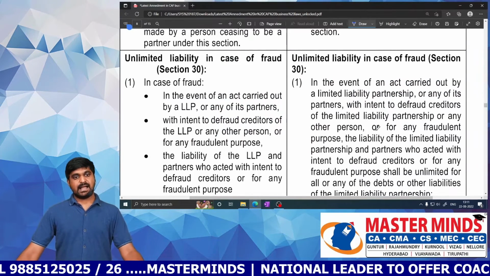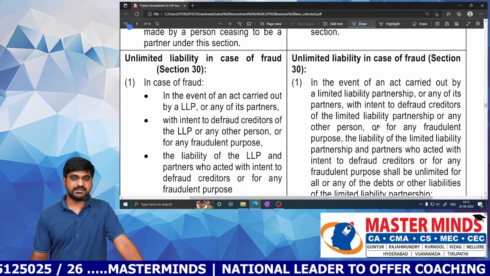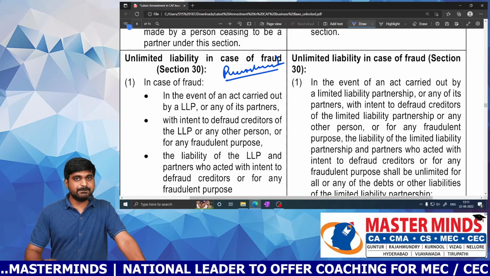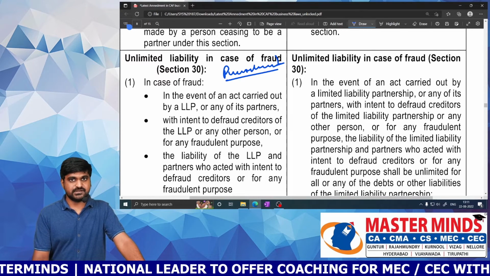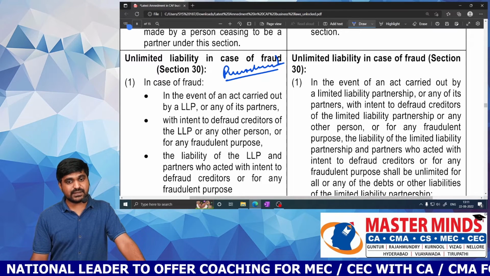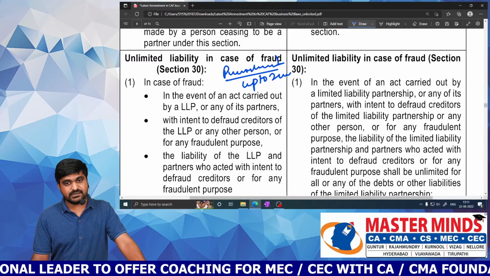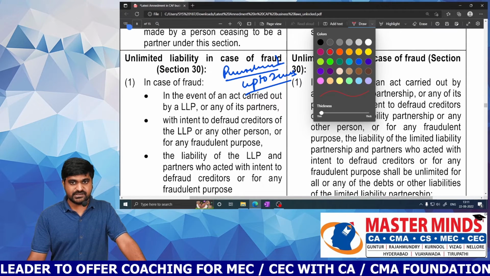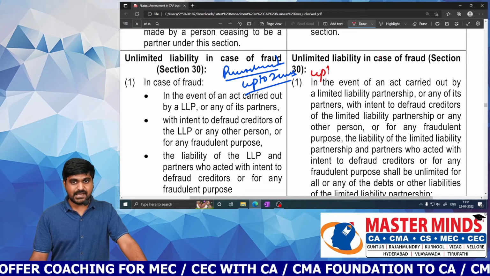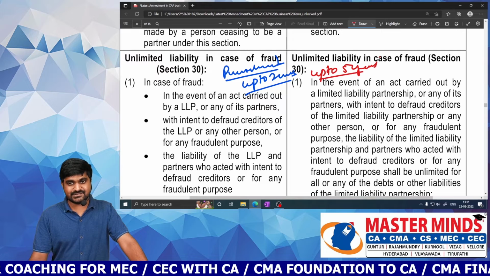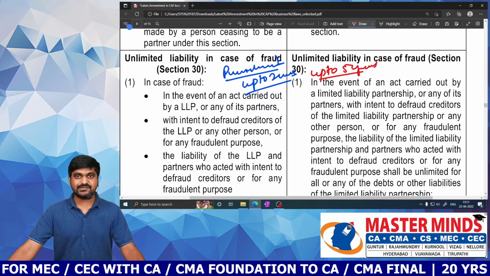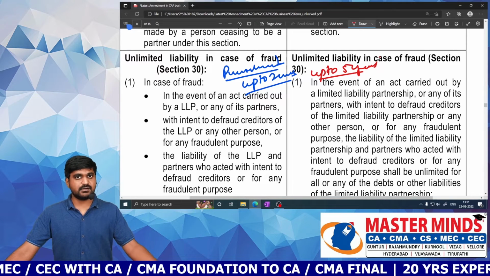Next one, unlimited liability in case of fraud. Here also there is a point about punishment. Previously, if any partner or designated partner or officer was involved in a fraud case, he would be liable for imprisonment up to 2 years. But now there is an amendment in this punishment. Now the punishment is up to 5 years, not 2 years. So previously it was up to 2 years, and now it is up to 5 years. Apart from this, all the remaining provisions are the same.